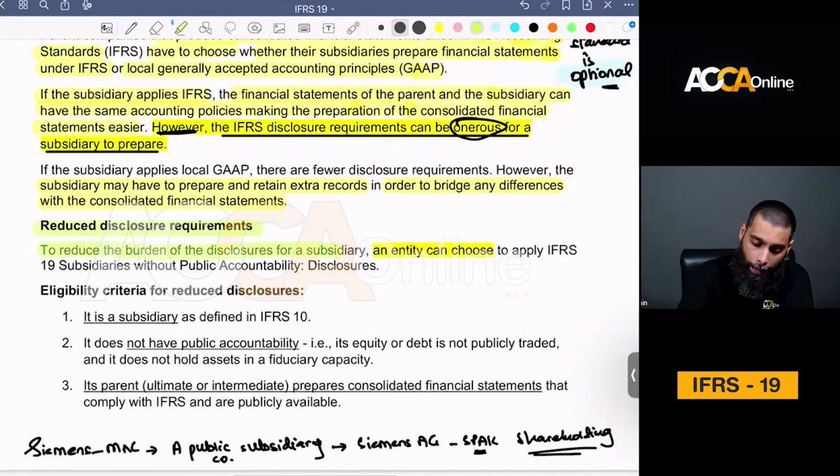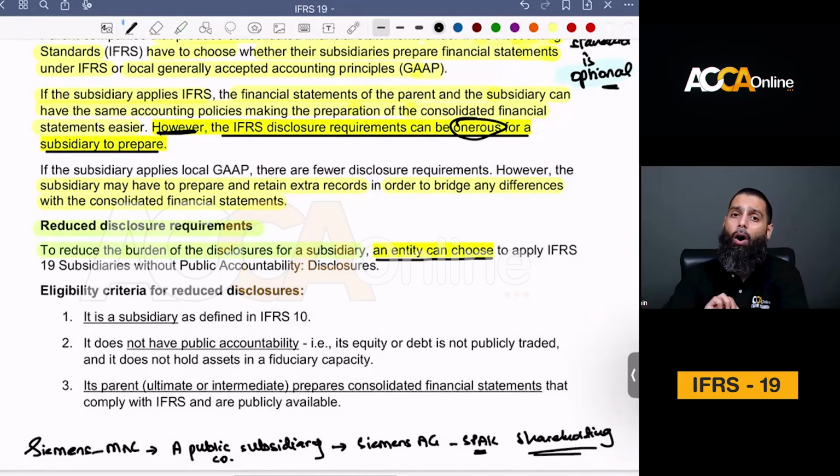So IFRS 19 actually offers that, in order to reduce the burden of the disclosures for a subsidiary, an entity can choose. Remember, IFRS 19 is all about choices. You can opt in to this accounting standard. You can opt out of this accounting standard. Again, you can opt in. It is completely your choice.